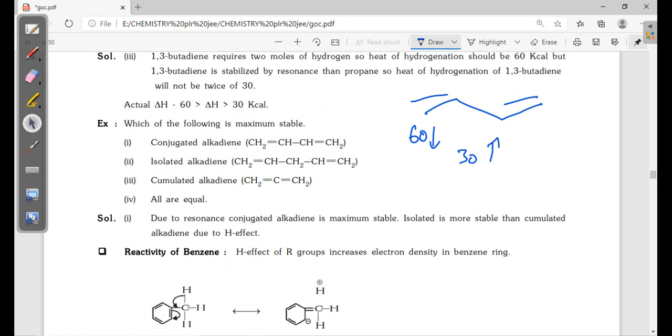Now, in alkenes, when double bonds are in alternate positions, these are called conjugated alkenes. If more than one sigma single bond is between the double bonds, these are called isolated. Isolated means they stay far apart. In COVID-19 we have to be isolated like that. Then if double bonds are continuous, that is called cumulated alkadienes.